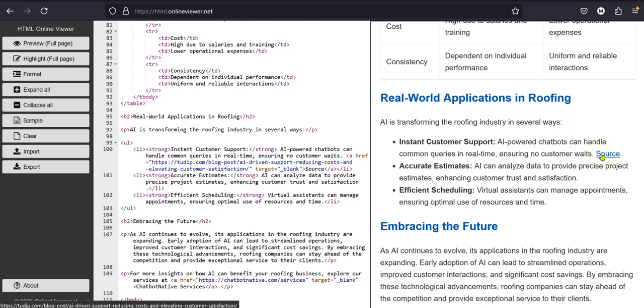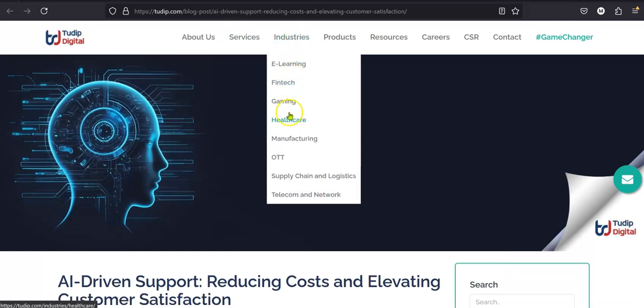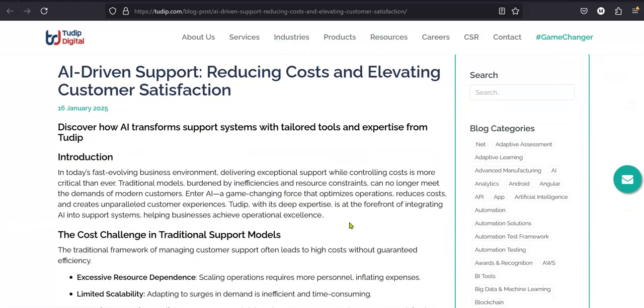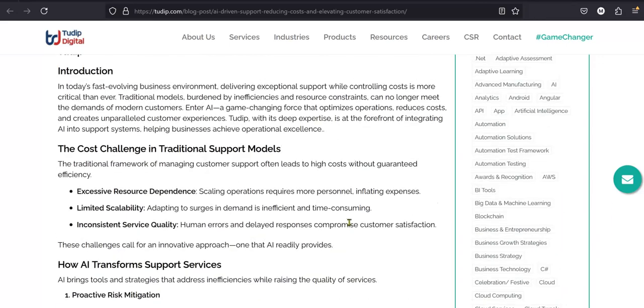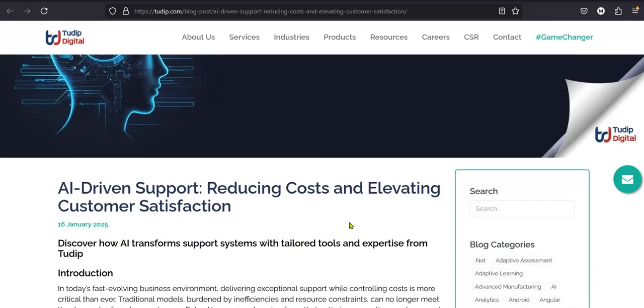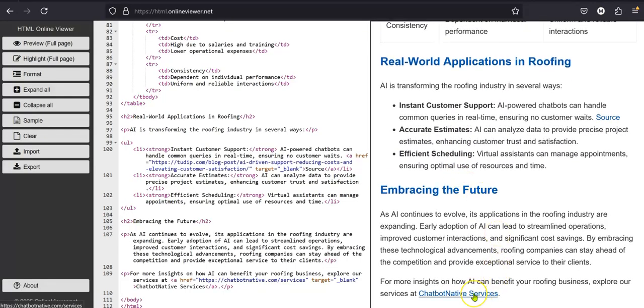Let's see if this is a real one. Looks like it might be another article, so we'll go ahead and open that one up. See how this one turns out. This one is another source, services. This one, right, AI-driven customer support costs. All right, so this is a real article, which is good. Again, I wasn't expecting R1 to work because of the issues that it had. This one looks like it might be okay, so we can close that one out. And this, embrace the future. All right, chatbot native services.